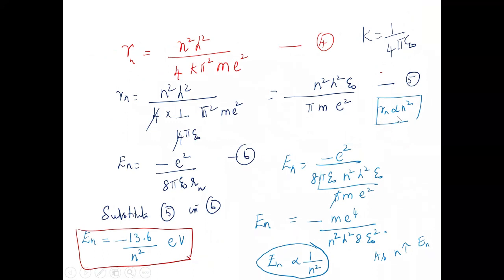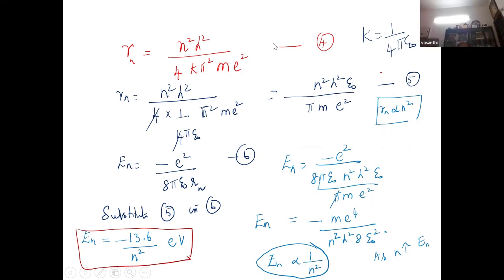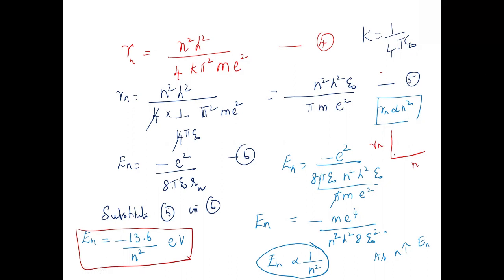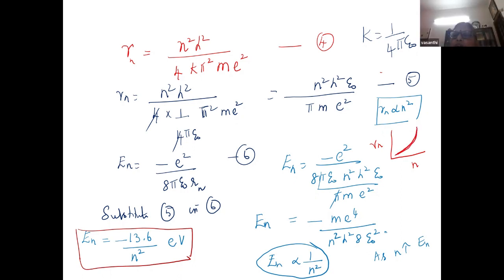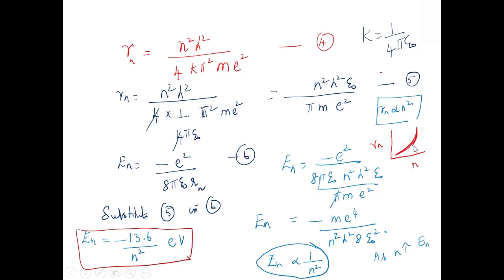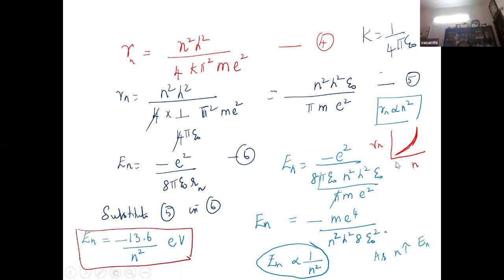It's called Bohr's radius, isn't it? That is, h square epsilon naught by pi m e square is known as Bohr's radius. So if you plot a graph between n and Rn, what type of graph will we get? A curve, yes, very good. We'll get a curve like this because R is proportional to n square, so you won't get a straight line graph. One of the board questions is to plot a graph between principal quantum number and Rn.